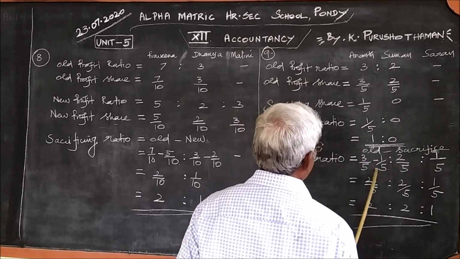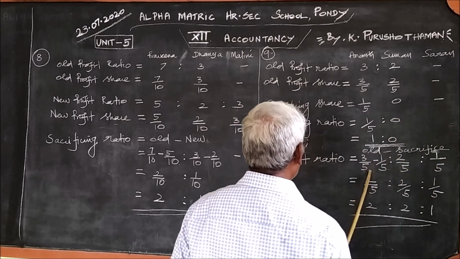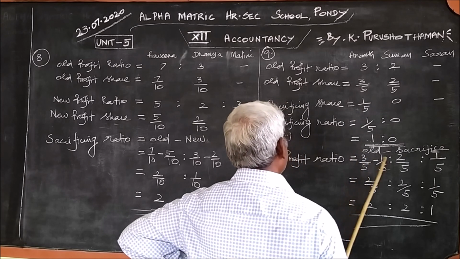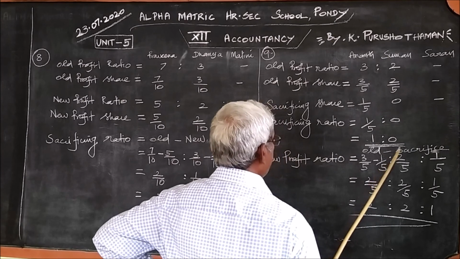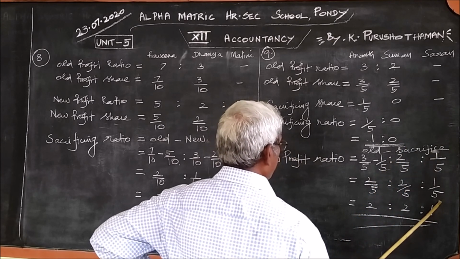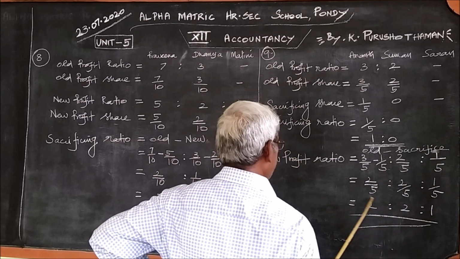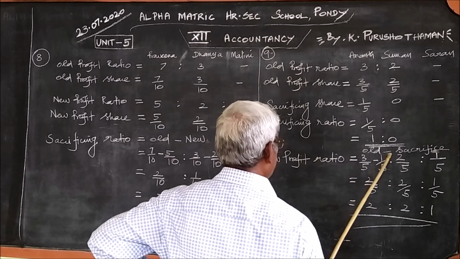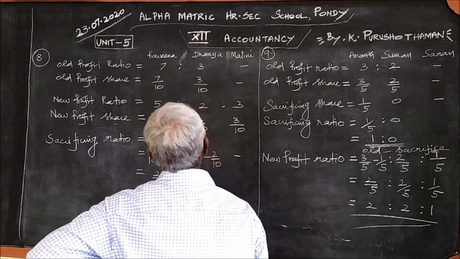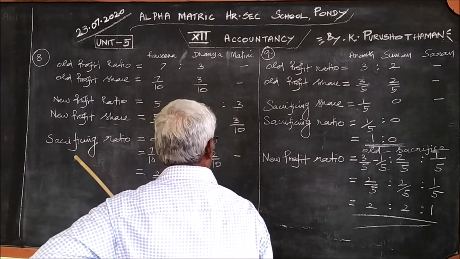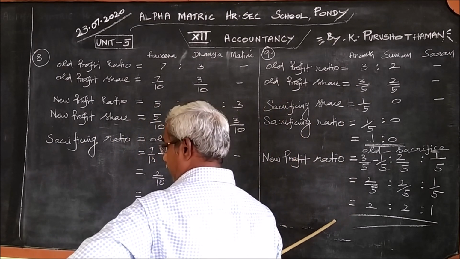So we are writing these 3. Here we need to simplify. Both the denominators are equal. Therefore 3 minus 1, 2, 2 by 5, 2 by 5, 1 by 5. Since all the 3 denominators are the same, we can write the numerator alone, 2:1. This is the sacrificing ratio and new profit ratio.